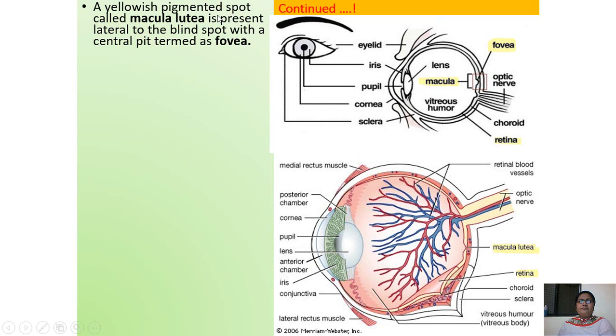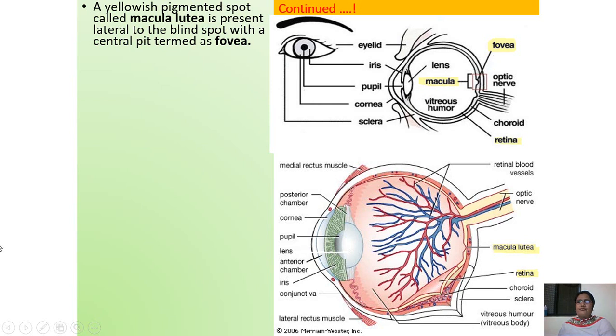Now the yellowish pigmented spot, which is called the macula lutea, is present. Can you see this? Macula lutea, the yellowish pigment. In this figure, the macula lutea is present lateral to the blind spot, with a central pit which is called the fovea. Here you can see the fovea.